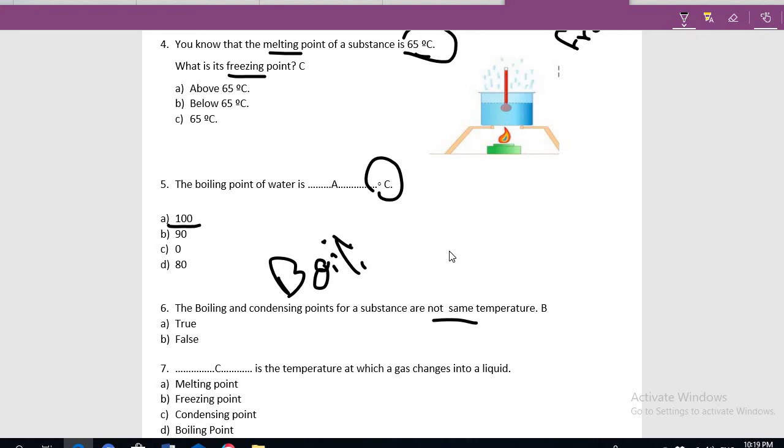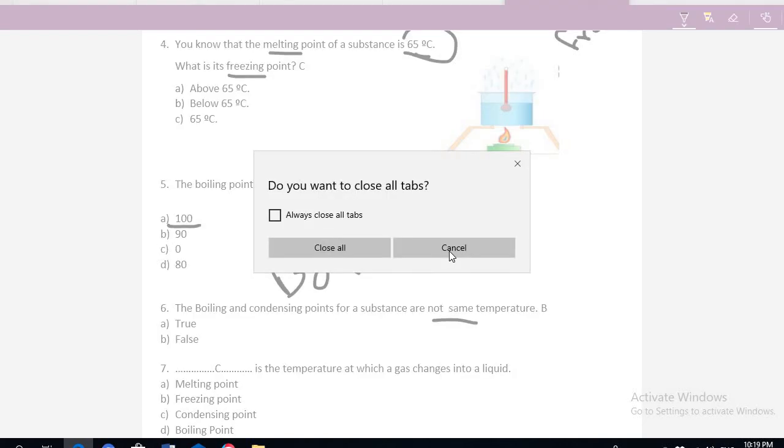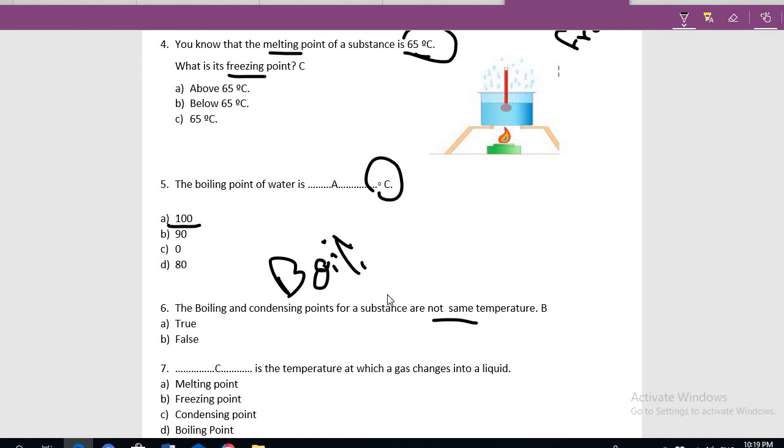The temperature when water turns into gas is the same as the temperature when water starts to turn into liquid. So boiling point equals condensing point.